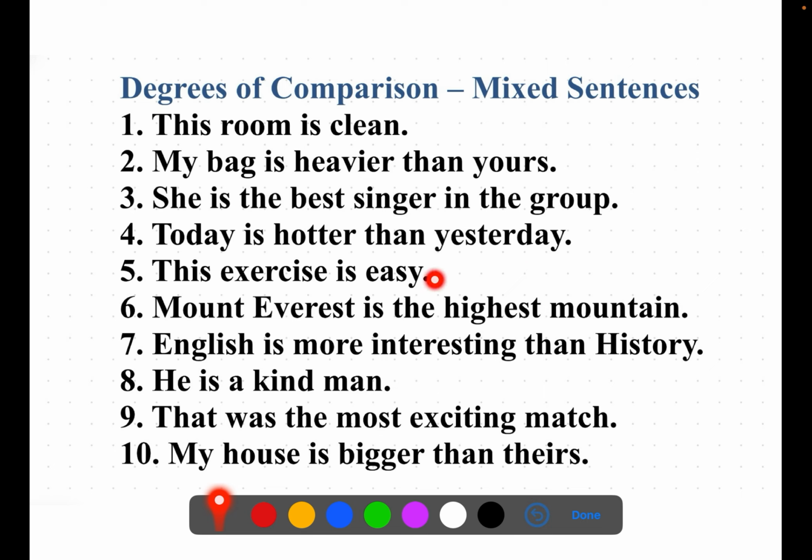This exercise is easy. Easy, easier, easiest. This is positive. Mount Everest is the highest mountain. High, higher, highest. This is superlative. English is more interesting than history. Interesting, more interesting, most interesting. So this is comparative form. He is a kind man. Positive. Kind, kinder, kindest. That was the most exciting match. Exciting, more exciting, most exciting. This is the superlative form. My house is bigger than theirs. Big, bigger, biggest. Bigger is the comparative form.